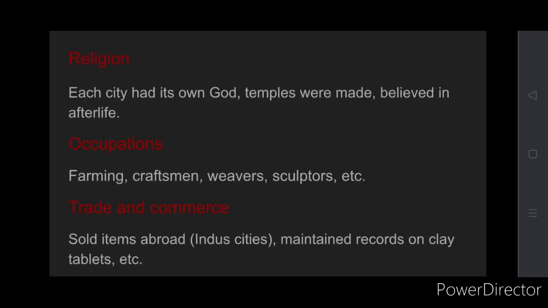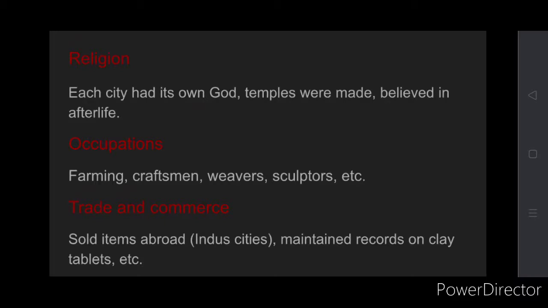Okay, now what are their major occupations? What kind of work did they do? So there were obviously farmers, and we saw there were artisans who would make things: craftsmen, blacksmiths, goldsmiths, potters, weavers who would make clothes, sculptors, glass makers, etc.